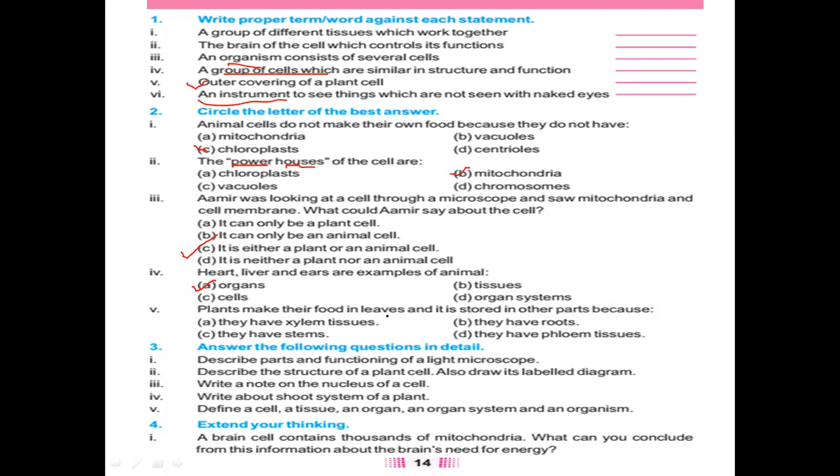Plants make their food in leaves and it is stored in other parts. They make food, and where do they make it? In the leaves. So what type of tissues are they having, that they store it in other parts of the plant? They make it in the leaves but store it in other parts. How do they transport it? How do they go to the other parts? Yes, because they have phloem tissues.